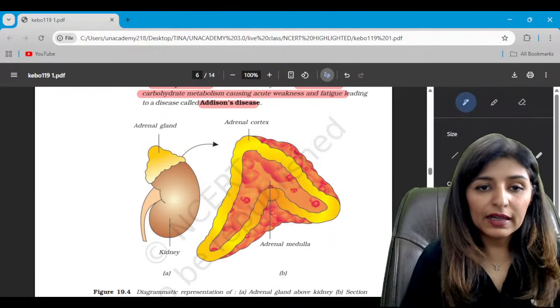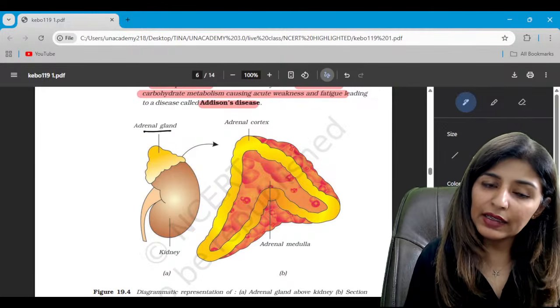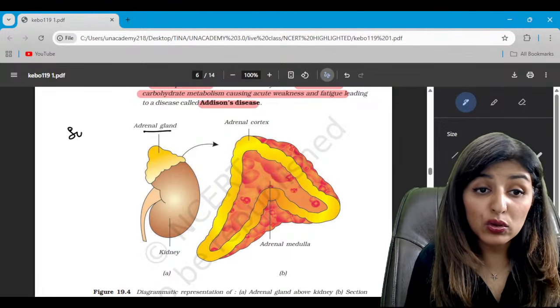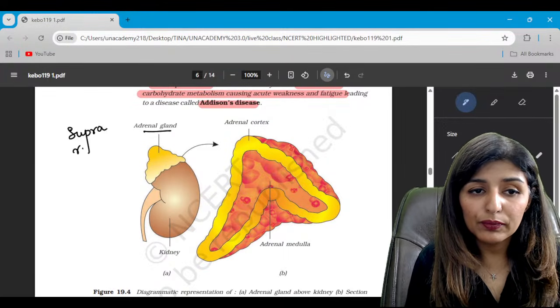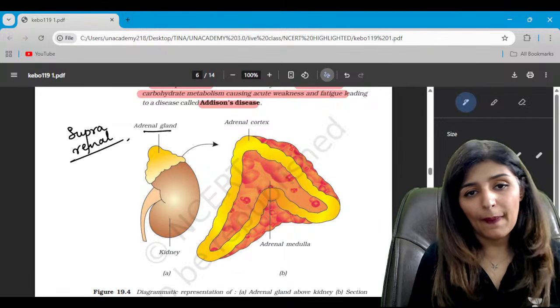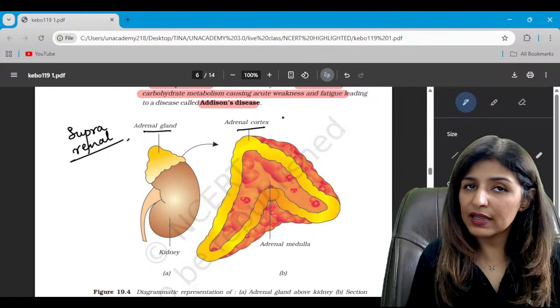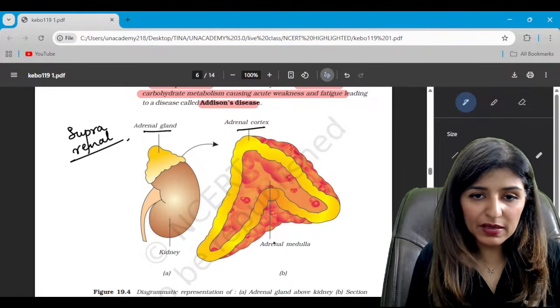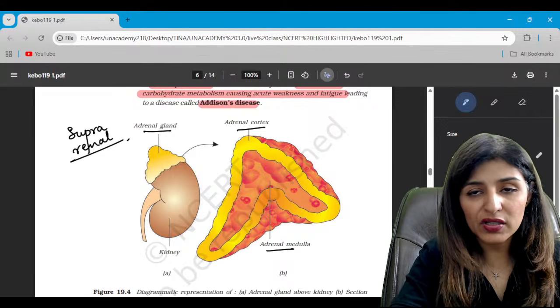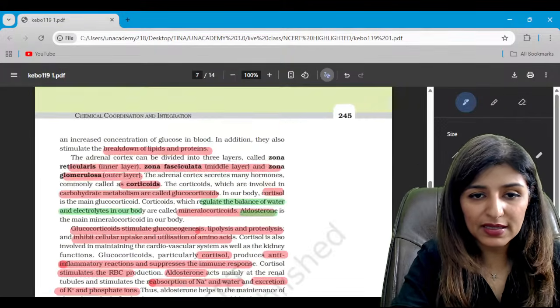So this is kidney upholding adrenal gland. So that is why we call it suprarenal gland also. Outer region cortex secreting corticoids of 3 different types, and medulla secreting the emergency hormones or the catecholamines. Clear?